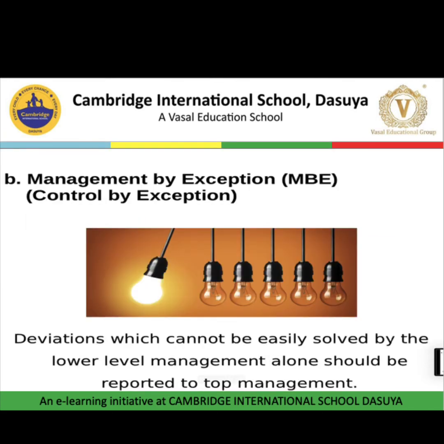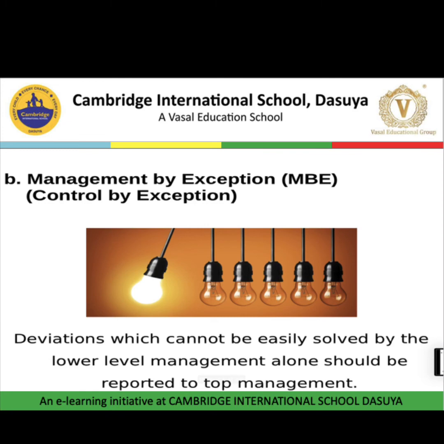Now, the next technique to deal with deviation is management by exception. Here also they can ask you by giving one line which says, attempt to control everything results in controlling nothing. This defines the principle of management by exception. Deviations which cannot be easily solved by the lower level management alone should be reported to top management. And this principle says that important deviations which exceed the prescribed limit, or limit decided by the organization, should be brought to the notice of management.